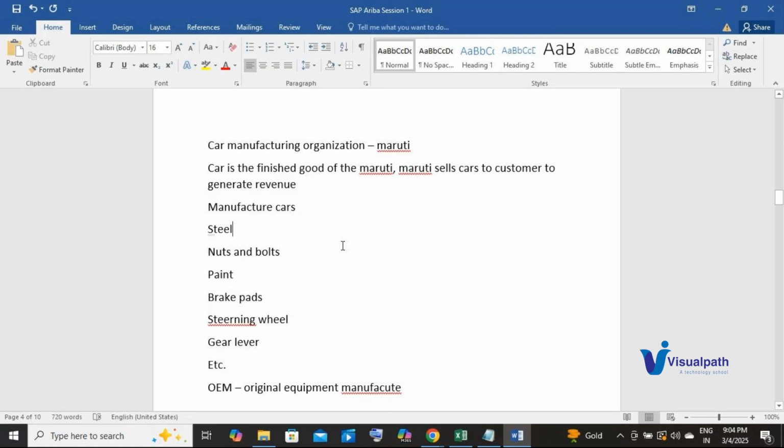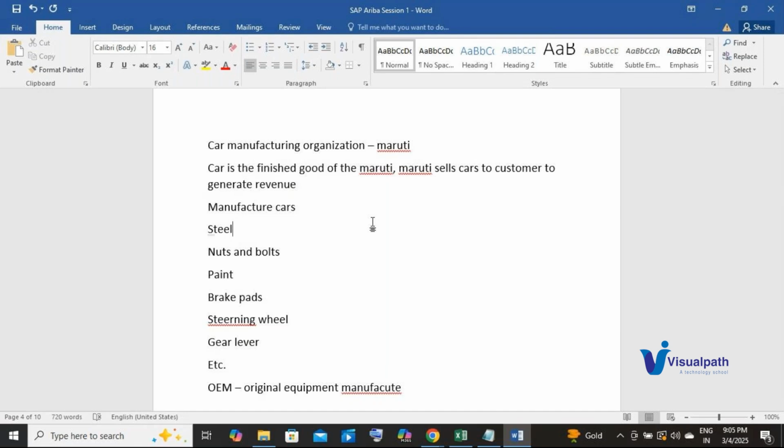Now manufacturing cars is just one aspect of Maruti, right? You just manufacture the car and you sit there. It's not going to work like that, right? You need to sell the car as well, correct? Now to sell the car you need people, right? You need your sales department. Agree? For example, I'm just saying, now sales department needs some other equipment to do their day-to-day activity, correct?